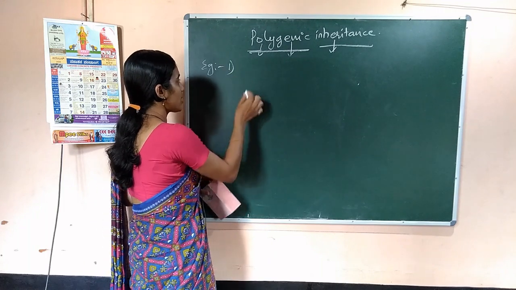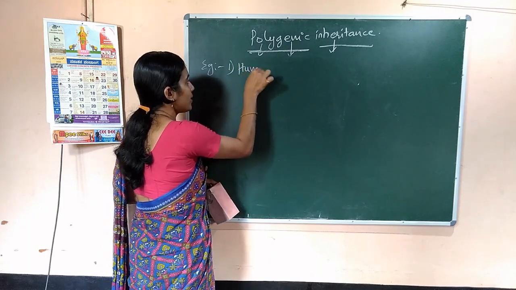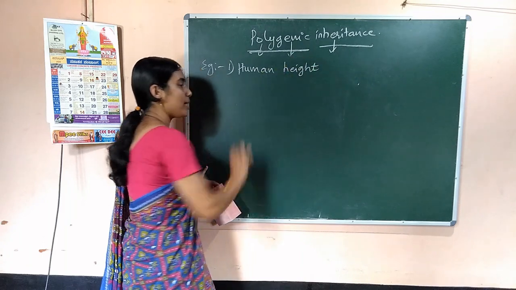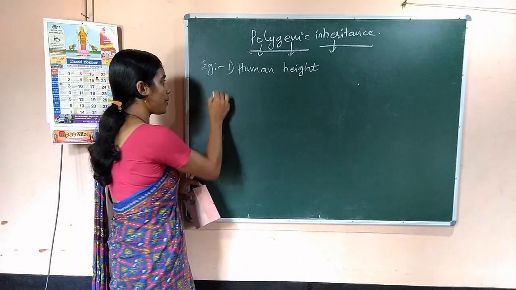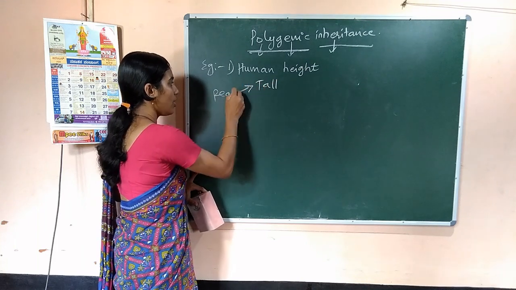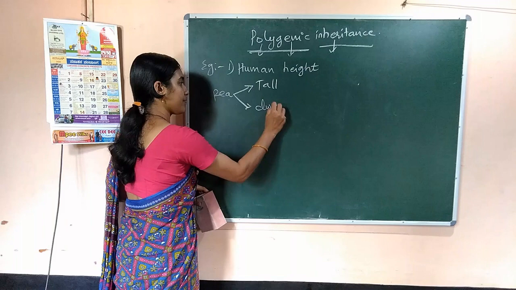The examples are very clear in case of human beings. The first example is human height. In case of pea plants, the plants will be either tall or dwarf.